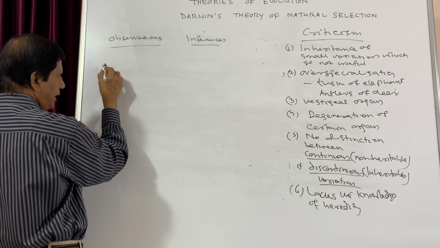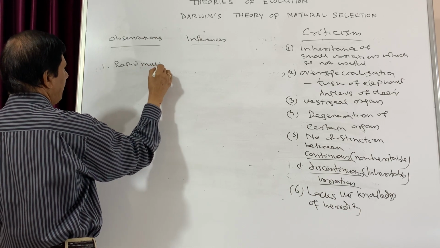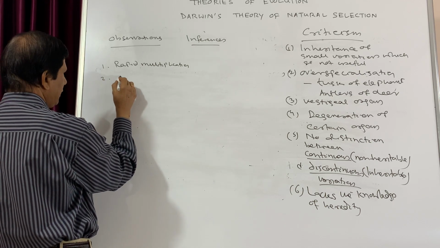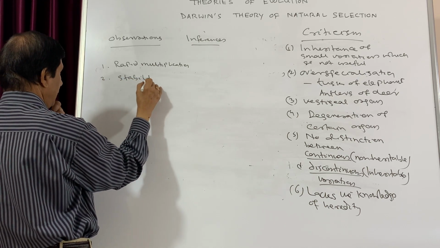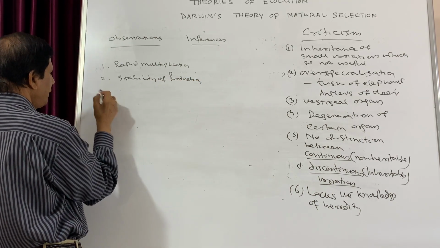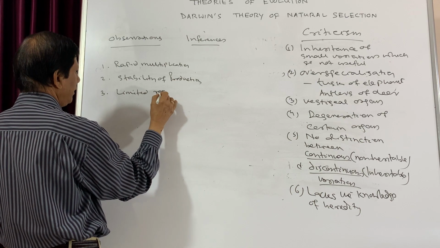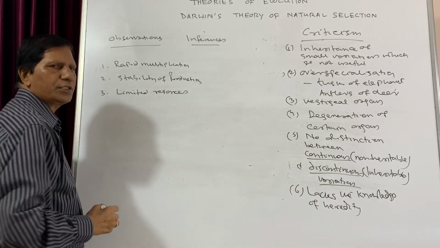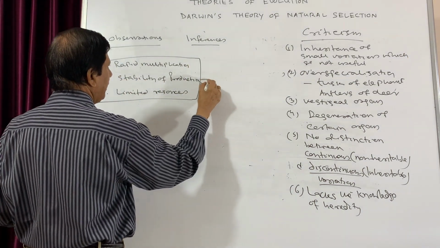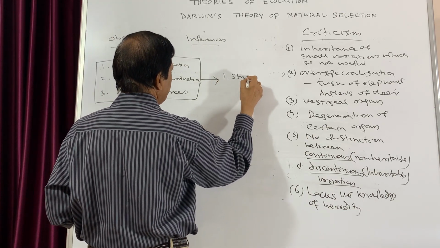Now, the first observation is rapid multiplication. The second one is the stability of population. And the third observation is limited resources. So from these 3 observations, what is the inference? The inference number 1 is struggle for existence.